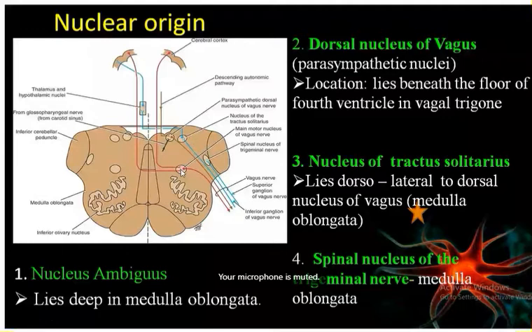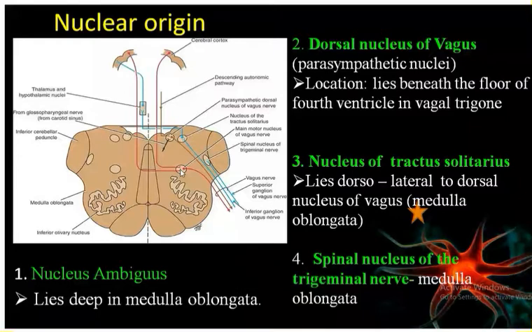ambiguous is going to innervate. What does the nucleus ambiguous innervate? It will innervate the muscles which are derived from the pharyngeal arches. So what will be the functional component? Special visceral efferent.